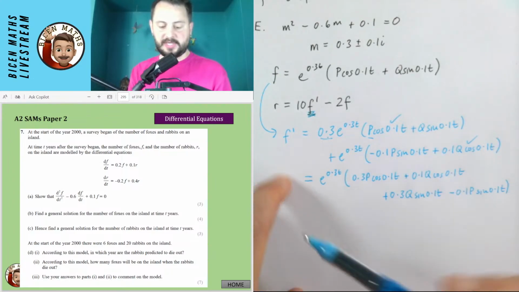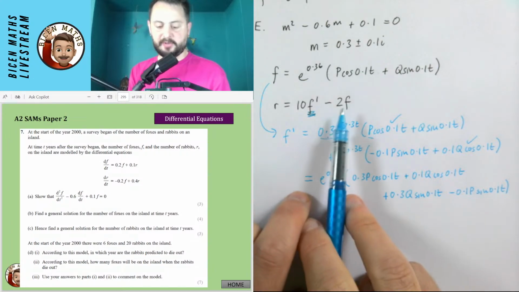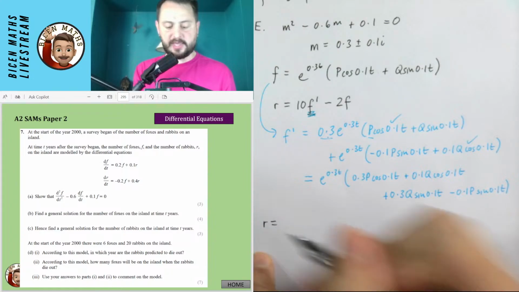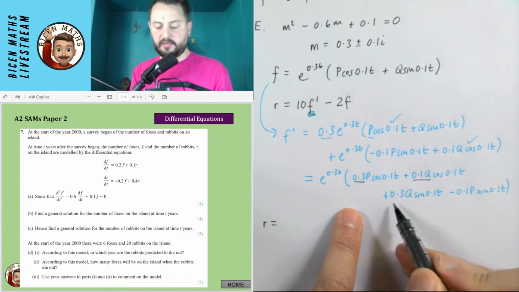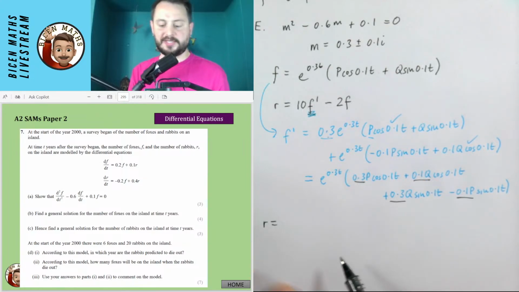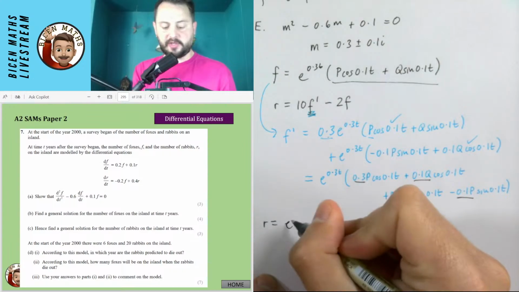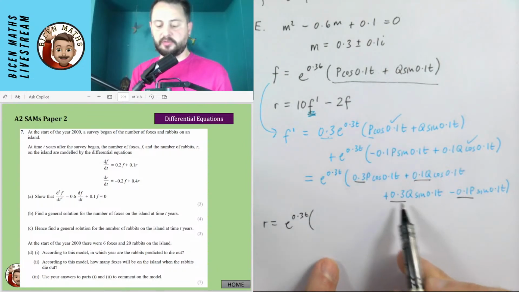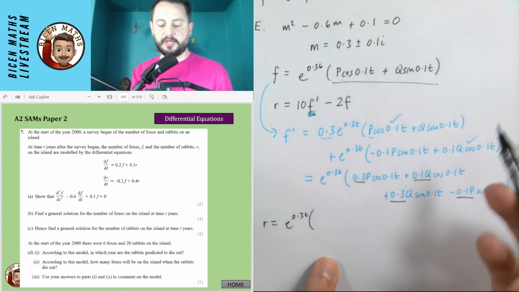So when I put these together, I need to have 10 lots of this, and then I'm going to subtract 2 lots of this. So the rabbits is now going to be 10 lots of this thing. I'm just going to multiply all of these by 10, and then I'll subtract 2 lots of this one. So there's going to be an e to the 0.3t at the beginning. And I'm now just going to deal with these things multiplied by 10, subtracting these things multiplied by 2.